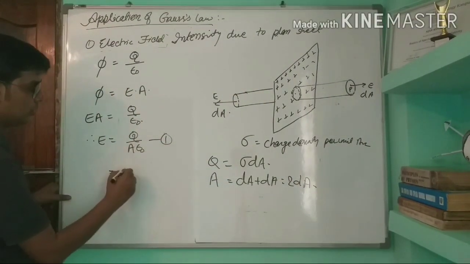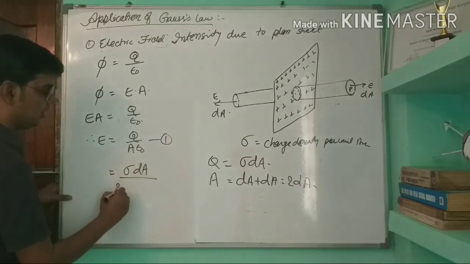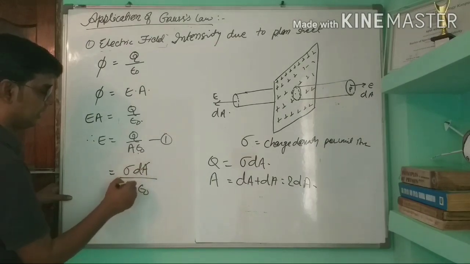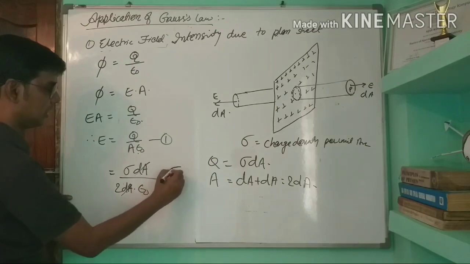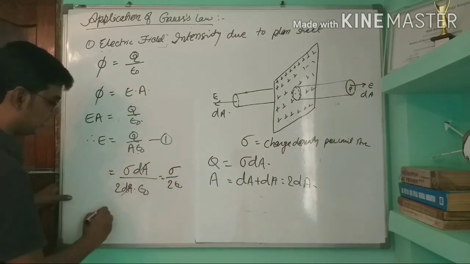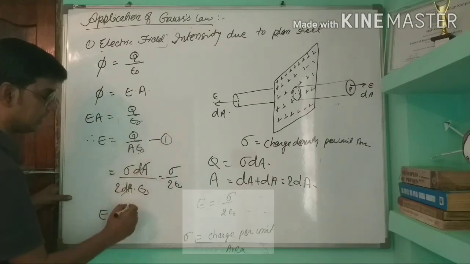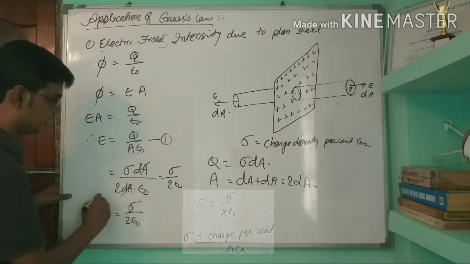So E equals sigma dA upon 2 dA into epsilon 0. So dA cancels. So it will be equal to sigma upon 2 epsilon 0. So electric field intensity due to a thin, very large plane sheet will be equal to sigma by 2 epsilon 0.